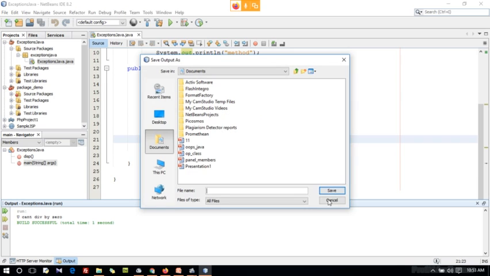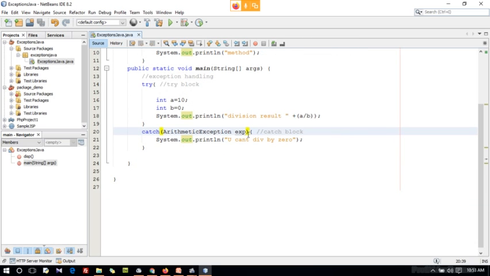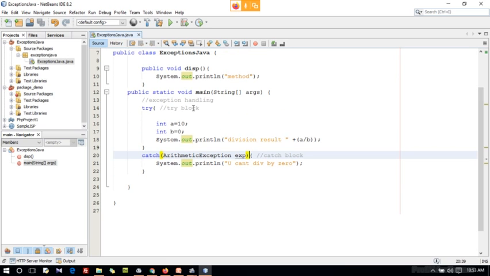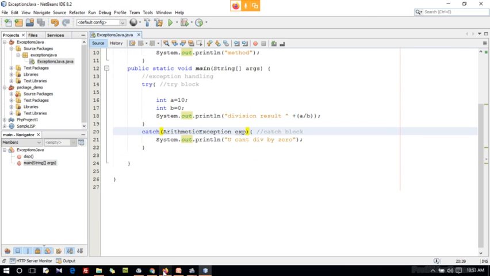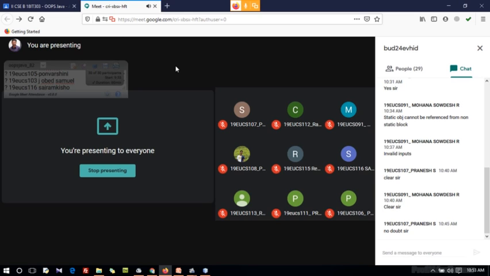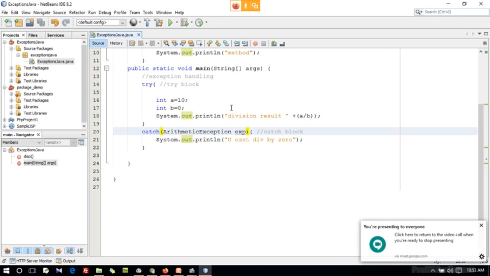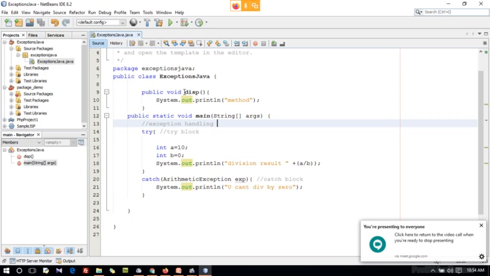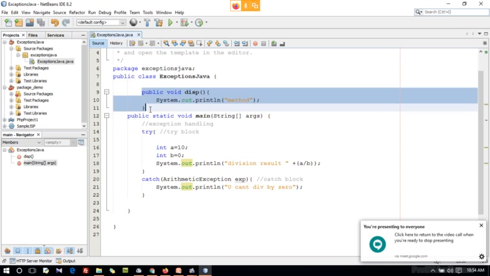Guys, do you have any doubt on this? Yes, do you have any doubt on this? Yes, guys, do you have any doubt on this? Yeah, okay. And you may ask, sir, outside of the try block can we use any statements? Yes, you can use them, not a problem.